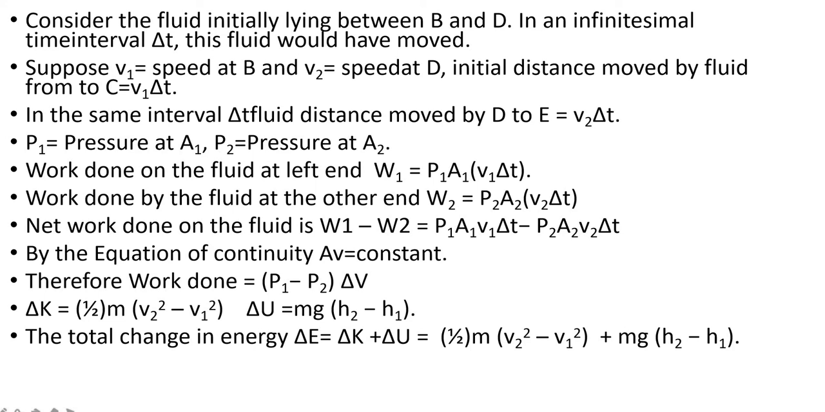Change in kinetic energy can be written as delta K, that is equal to half m into V2 square minus V1 square. Already I told you V2 is greater than V1, that's why we are writing it as V2 square minus V1 square. Similarly, change in potential energy, delta U, is written as mg into H2 minus H1. So the total change in energy can be written as delta E is equal to delta K plus delta U, that is equal to half m into V2 square minus V1 square plus mg into H2 minus H1. Okay.